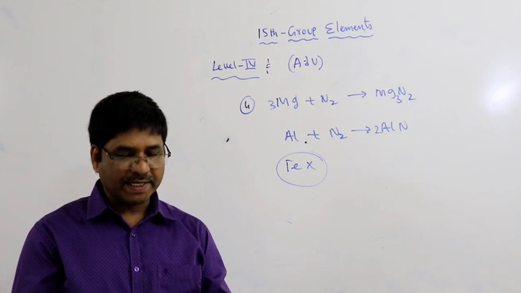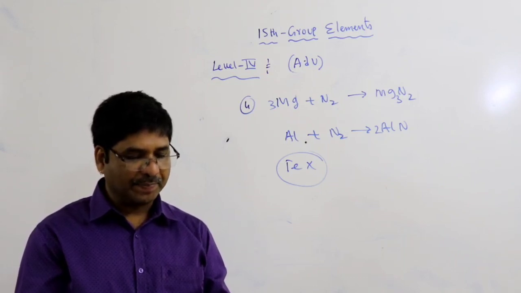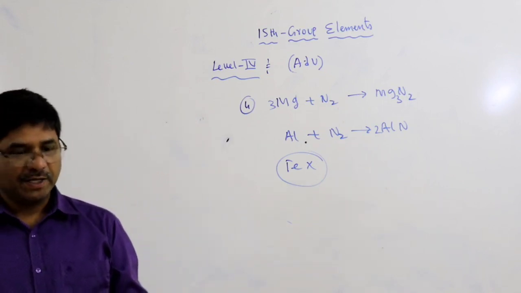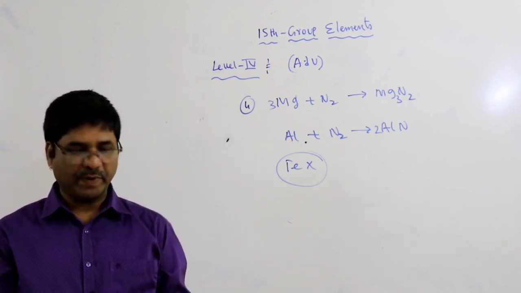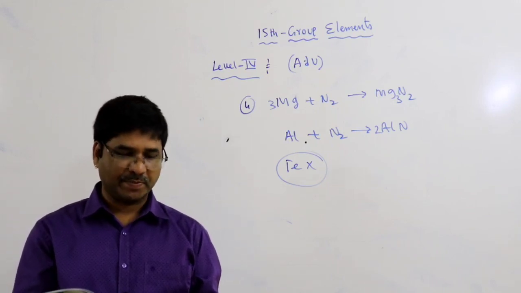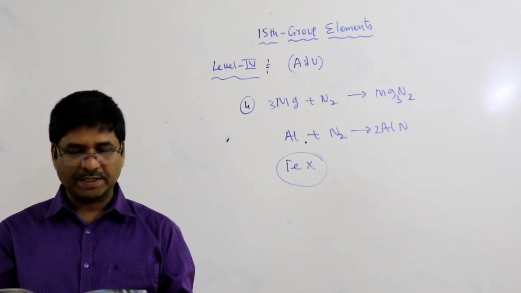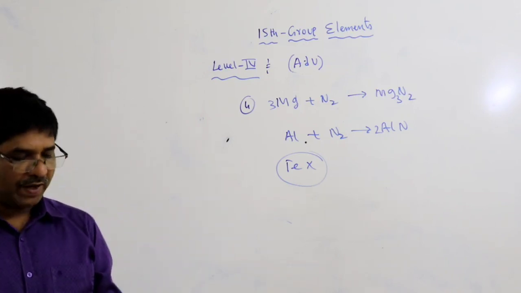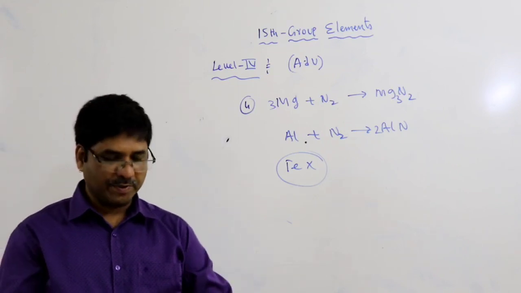Next, question number 5. White phosphorus can be removed from red phosphorus by: option 1, sublimation is possible. Heating with alkali solution, meaning NaOH, is possible. Distillation is not possible. So options 1, 2 and 4 are possible.